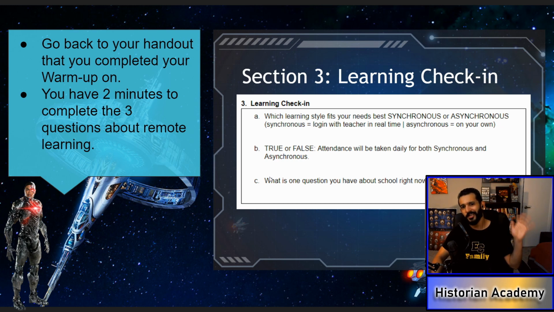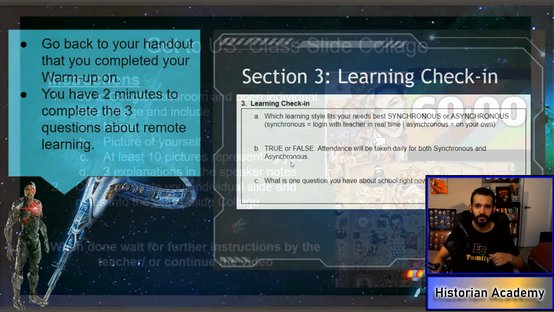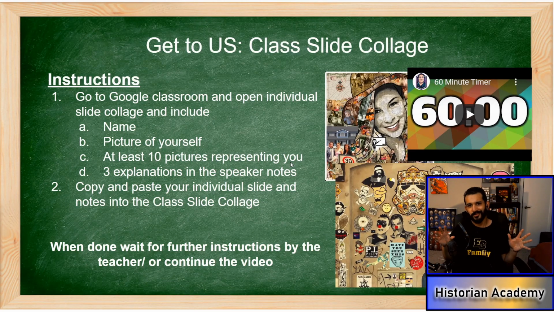Alright, so you already answered that question. Let's go ahead and move on. So as you noticed in the very beginning, I talked about myself. And I had a slide with pictures about myself or things representing me. Now I want you to do the exact same thing. So your instructions: go to Google Classroom, open individual slide collage, and include the name, picture of yourself, at least 10 pictures representing you, and 3 explanations in the speaker notes.